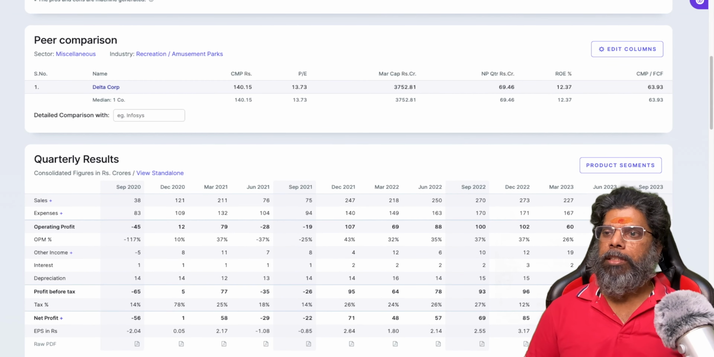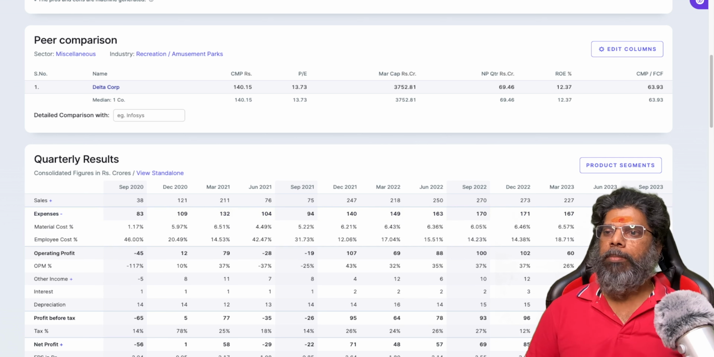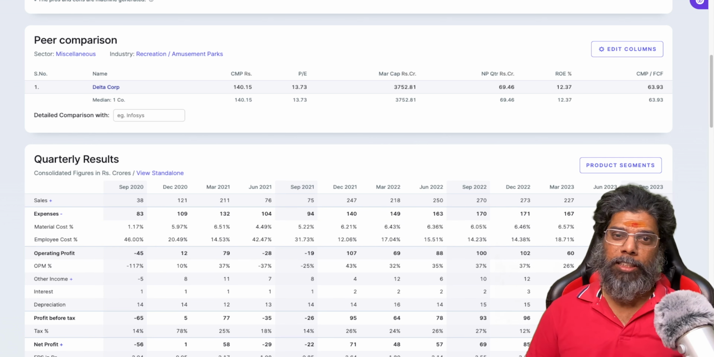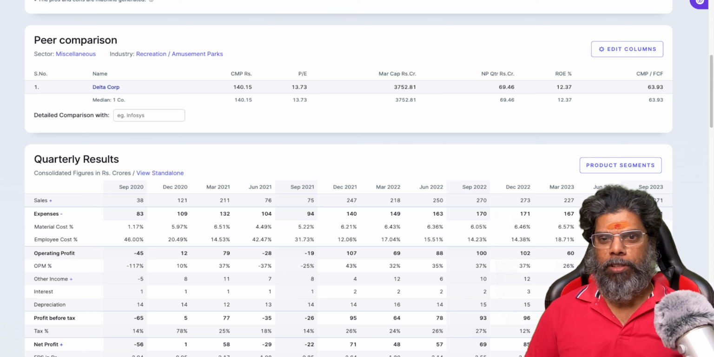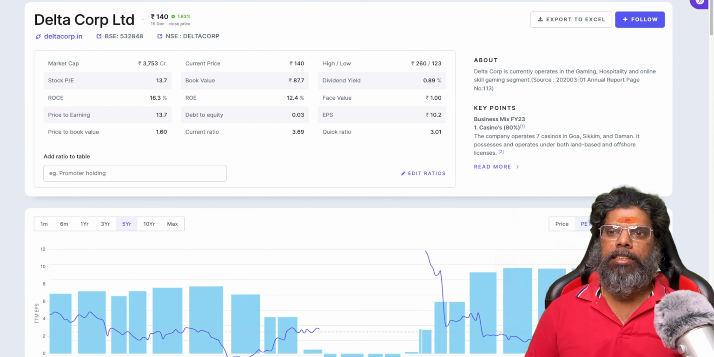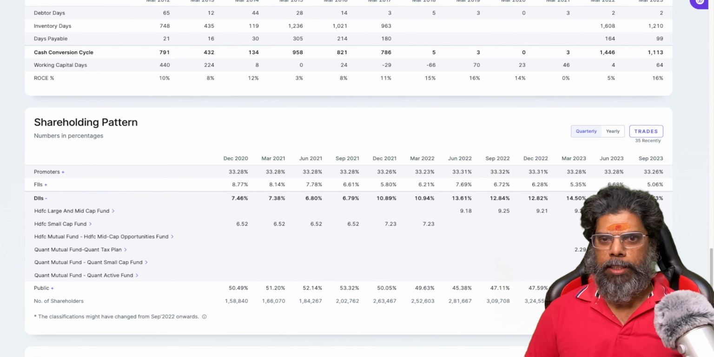Go to sales. You see sales keep on increasing. Suddenly here there's a dip, and again it is back to almost the previous year's level. Here you see expense is 171. If I expand this one, material cost, employee cost. Now you just check Rajesh Exports, what it was. This is an example. You can compare, right? And see the debt. It is almost debt free. Okay, not that bad.